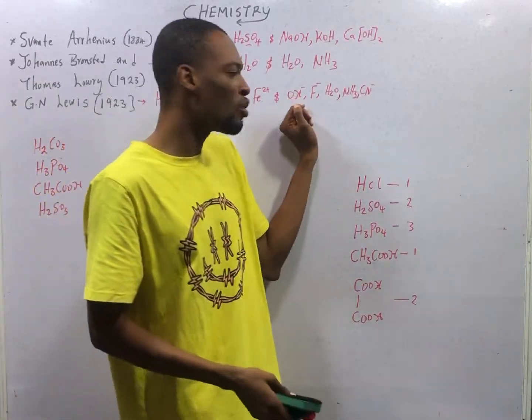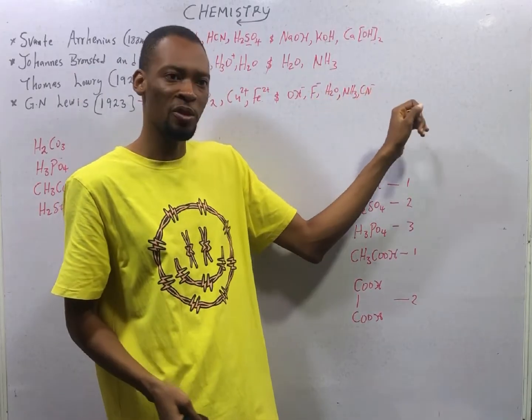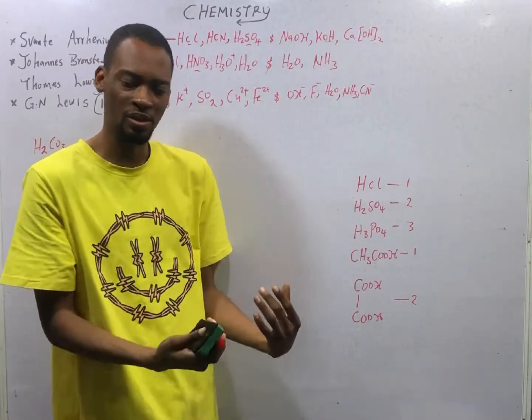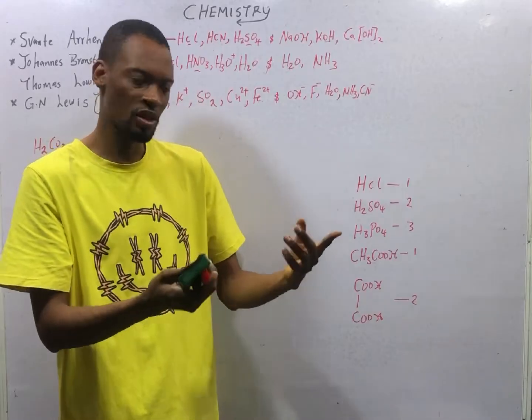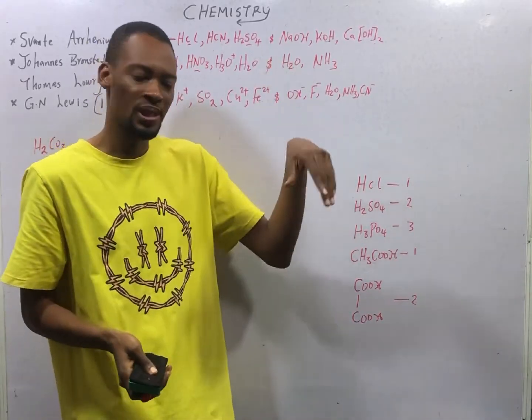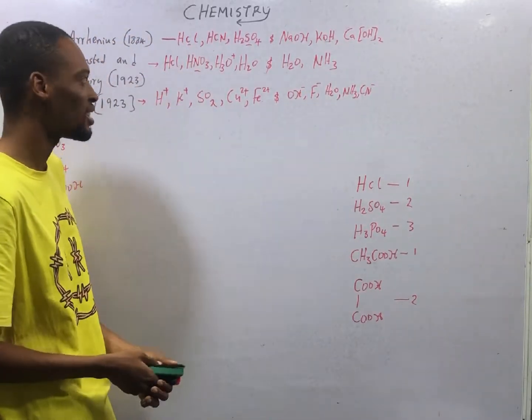Now all these guys, OH minus, F minus, H2O, NH3, CN minus, they have electrons because they already received electrons. And since they have received electrons, it is easy for them to give out the electron. So electron pair donors are Lewis bases. So these are examples of Lewis bases.